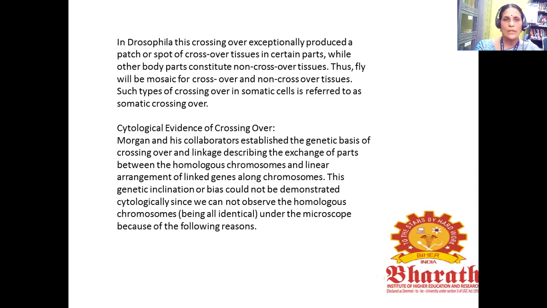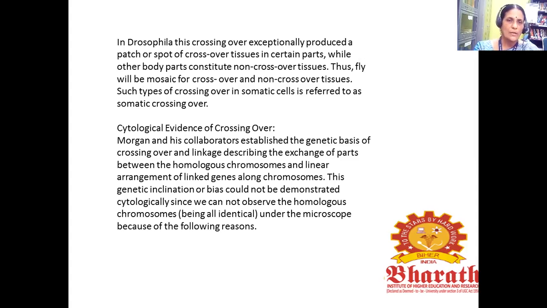In Drosophila, this crossing over exceptionally produced a patch or spot of crossover tissue in certain parts, while other body parts constitute non-crossover tissue. Thus, the fly will be a mosaic of crossover and non-crossover tissues. Such crossing over in somatic cells is referred to as somatic crossing over.